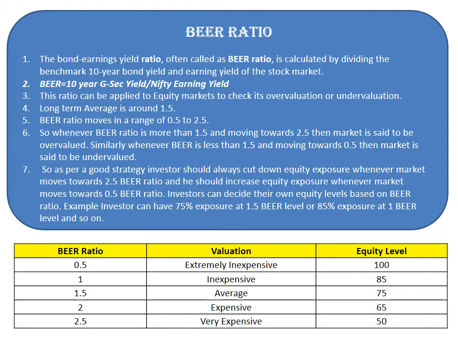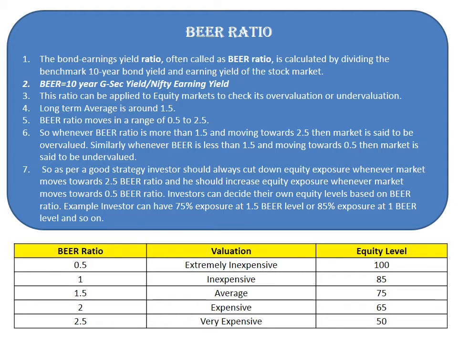So whenever BER ratio is more than 1.5 and moving towards 2.5, then market is said to be overvalued. Similarly, whenever BER is less than 1.5 and moving towards 0.5, then market is said to be undervalued.